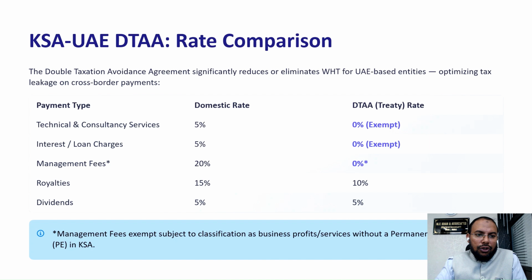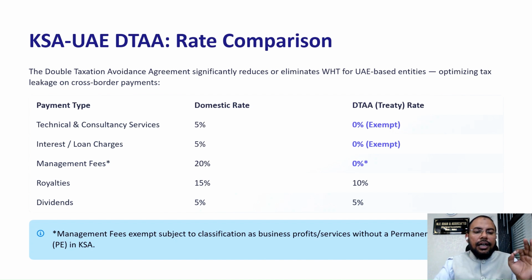Before the next example, we will cover the KSA UAE DTA rate comparison. So here we will understand, if you are in the UAE providing service from the UAE to KSA, and a KSA resident person is making some payment to you, what is the benefit if you apply DTA?